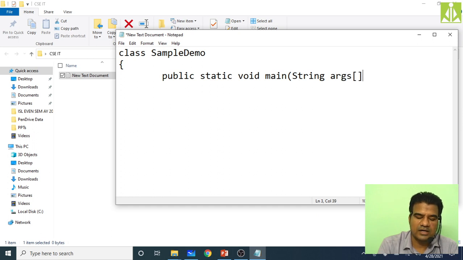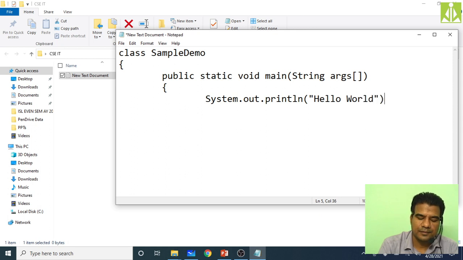All these things you will understand, don't you bother. Then inside the main method, put one output statement, System.out.println of hello world. Then close the main method, then close the class.